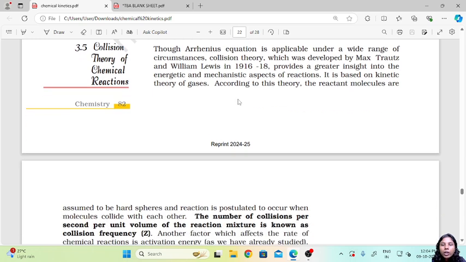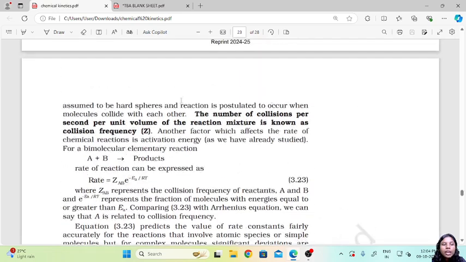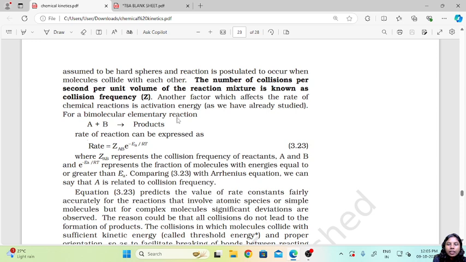According to this theory, the reactant molecules are assumed to be hard spheres, and the reaction is postulated to occur only when the molecules collide with each other.